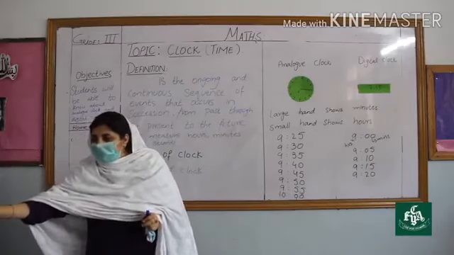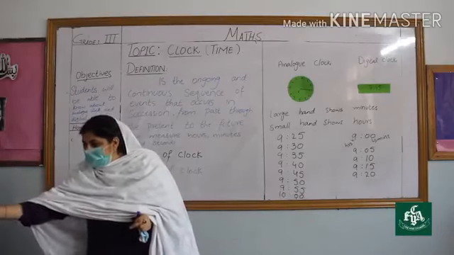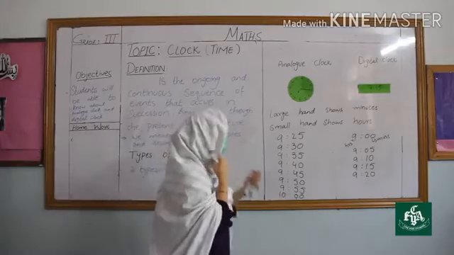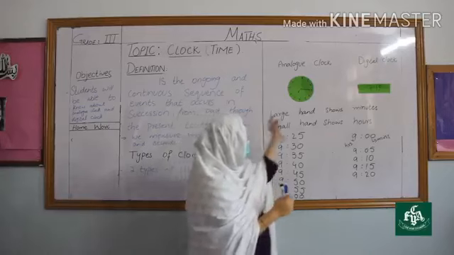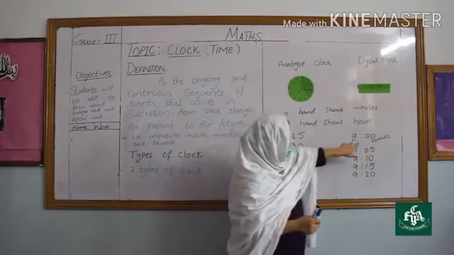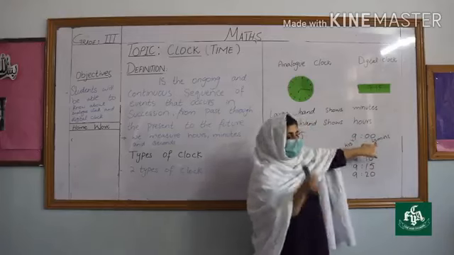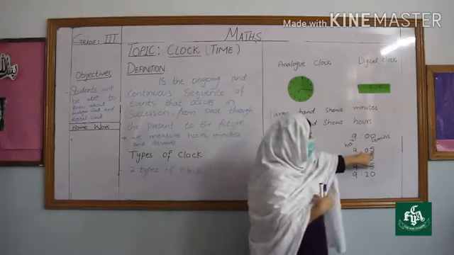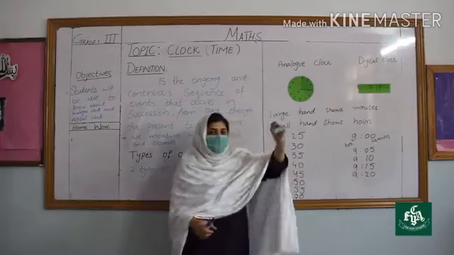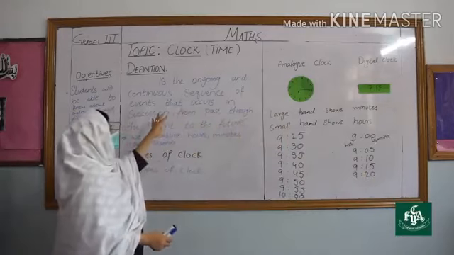So now the analog clock is given to you and you have to write it in the digital clock. Before the colon we have hours and after the colon we have minutes. So this is hours and this is minutes. This is hours and this is minutes. So this is all about the clock.